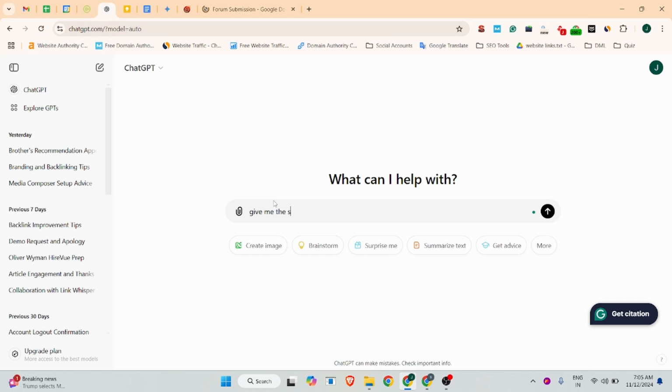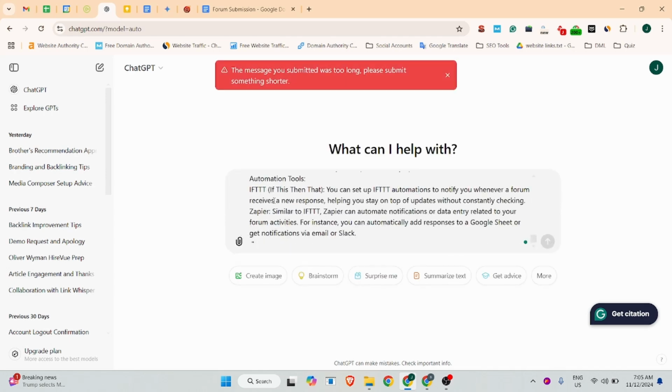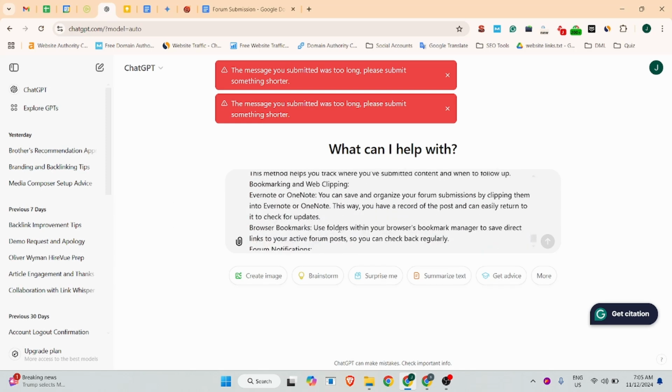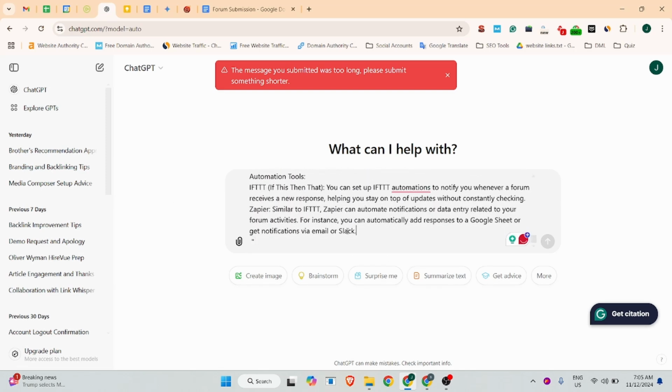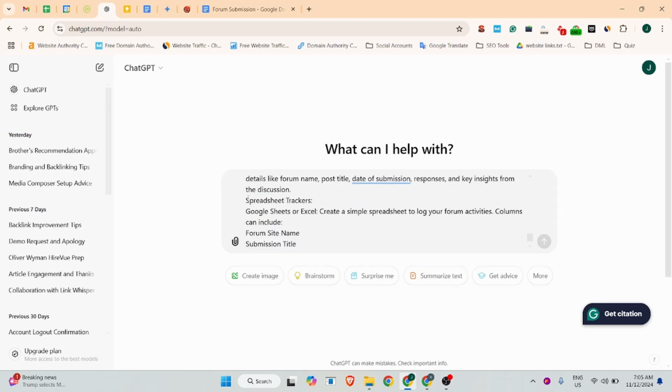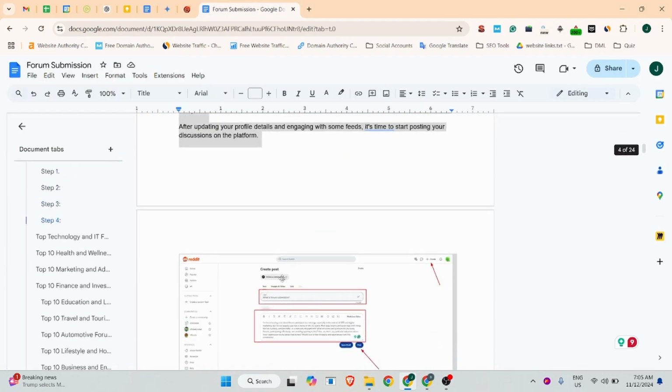Submitted was too long, so let me remove something.